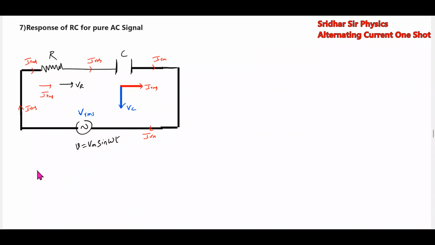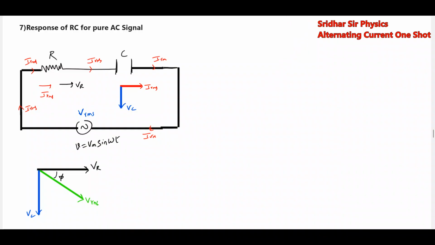This will be VR, this will be VC, this will be VRMS. And this is the phase angle of the circuit.